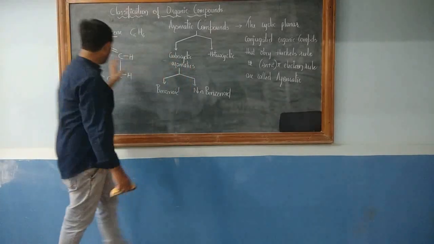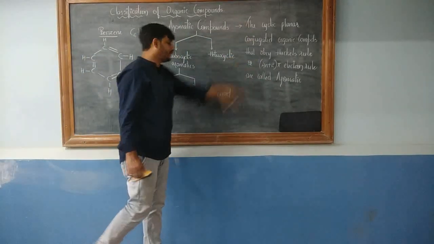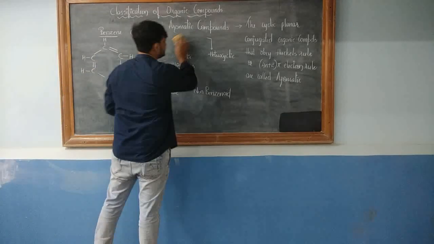Aromatic compounds only. I have taken the example of benzene. Let me apply the 4n plus 2 pi electron rule.